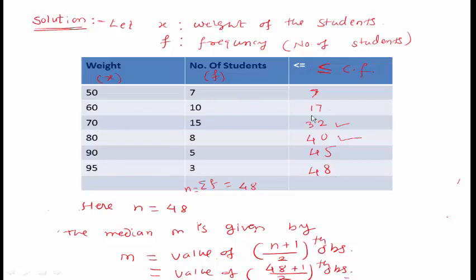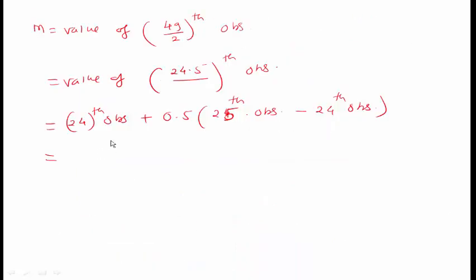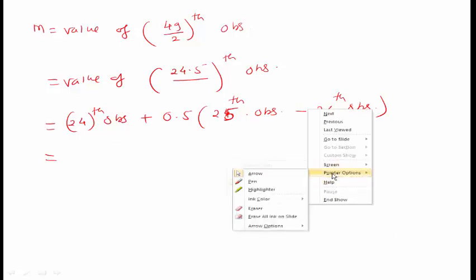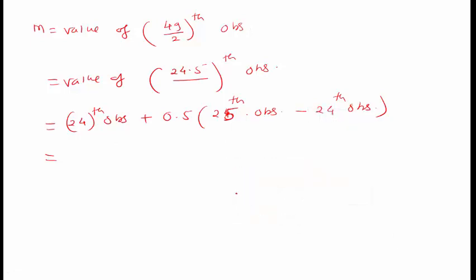So in that 18th to 32nd range, the 24th observation is 70, plus 0.5 times the 25th observation, again 70, minus the 24th observation, again 70. So this is equal to 70 plus 0.5 times 0, since 70 minus 70 is 0. So this is equal to 70 kilograms.